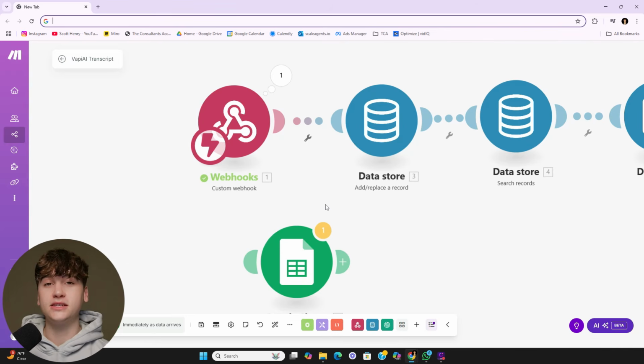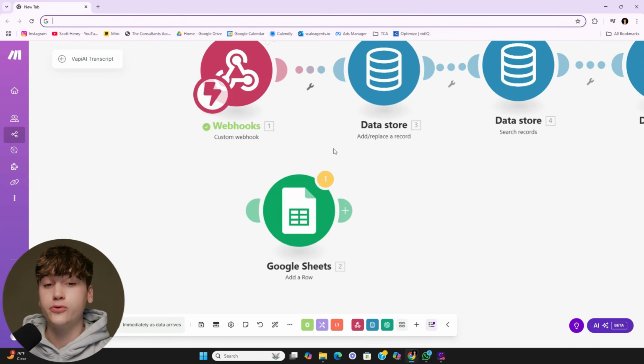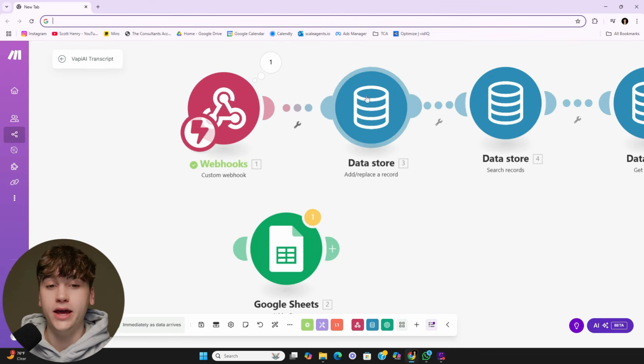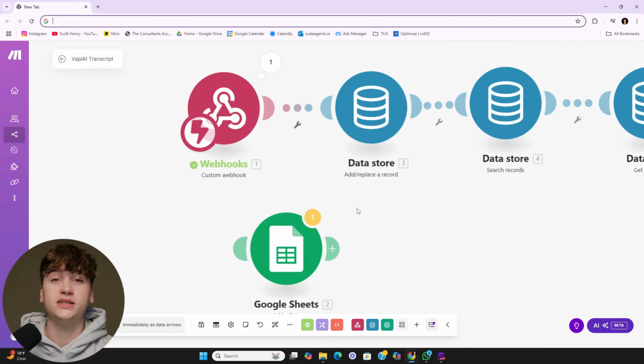Okay, awesome. So now you guys have the basics down, pulling information from Vapi AI over into a Google Sheet and or over into a custom data store in which we can store the information and manipulate it to do what we need in order to make this whole sales process more efficient.